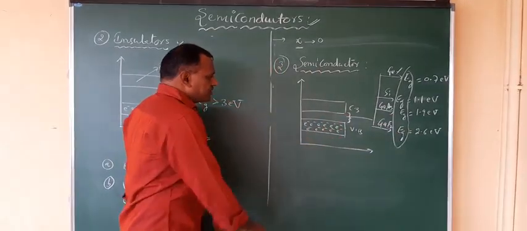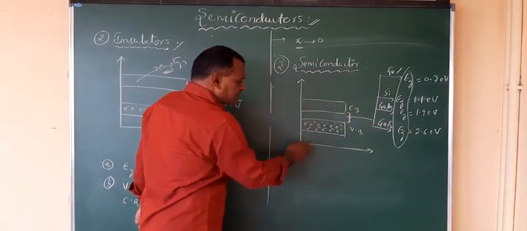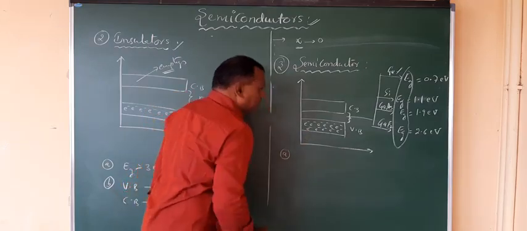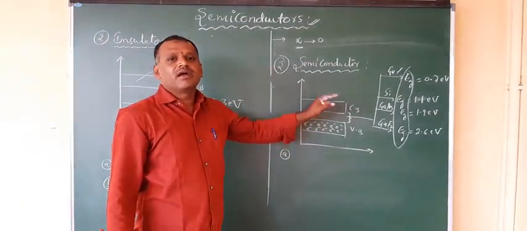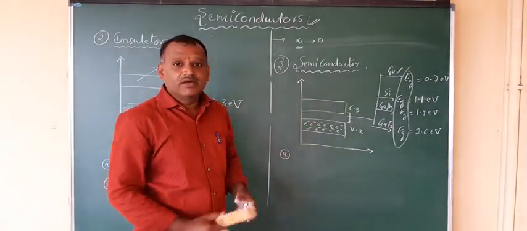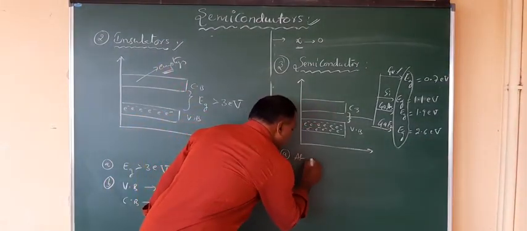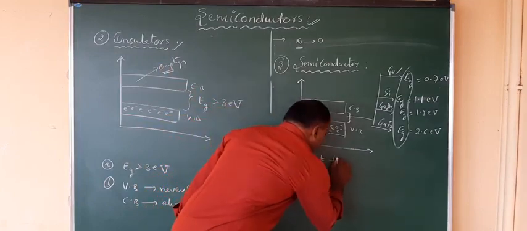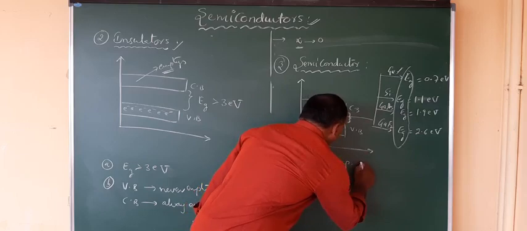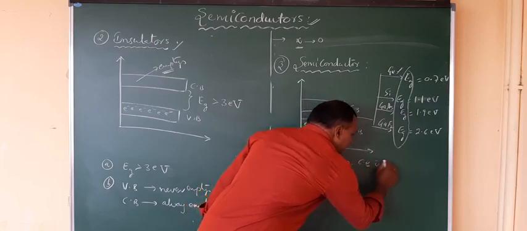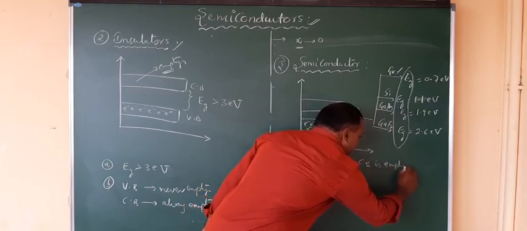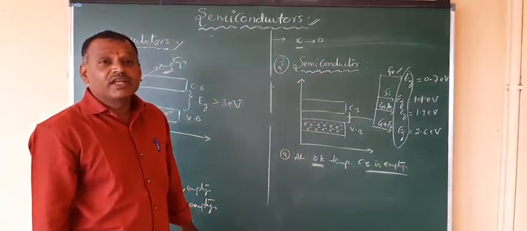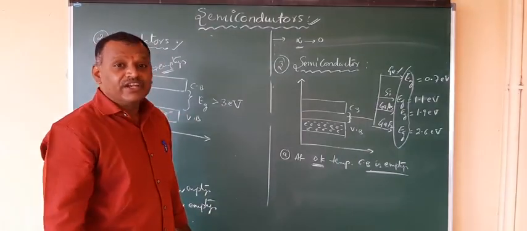Initially there is no electron in the conduction band. That is the first observation. At which temperature is the conduction band not having any electron? At 0 Kelvin. At 0 Kelvin temperature, the conduction band is empty. When the conduction band is empty, it behaves as an insulator.